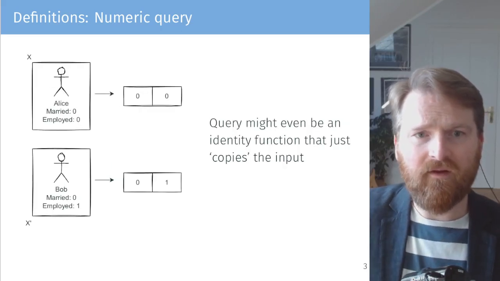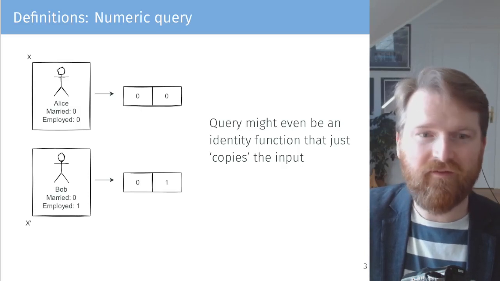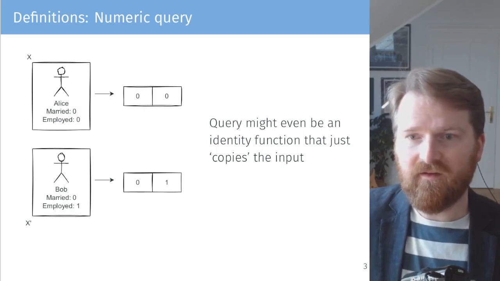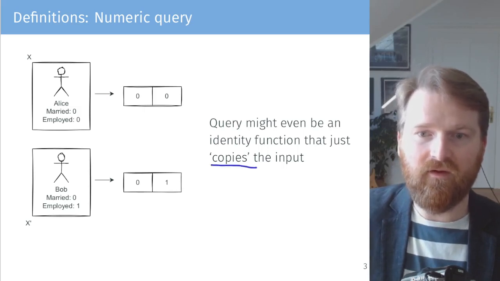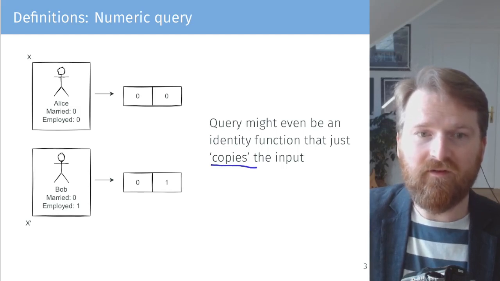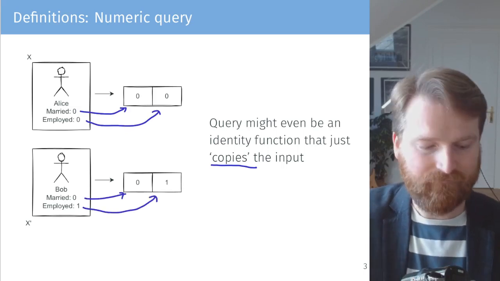So we might have some data that are protected or sensitive for Elise, for example, whether she's married or not as a binary value, or whether she's employed or not as 0. And the query might just be an identity function that just copies the input to the output. So here we would get the query returning 0 and 0, which corresponds to these two values. We're asking whether she's married or employed, and the same for Bob. Bob is not married, we get 0, and he is employed and we get 1.